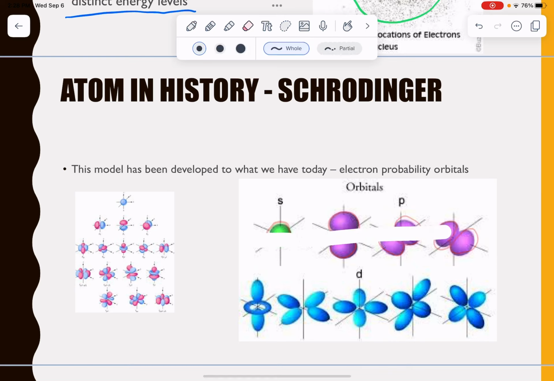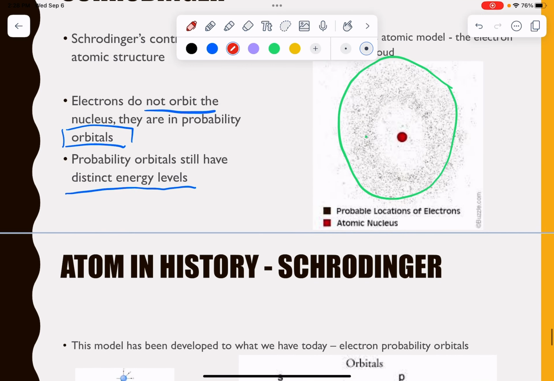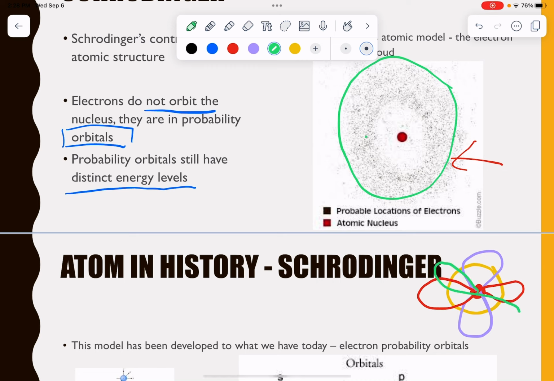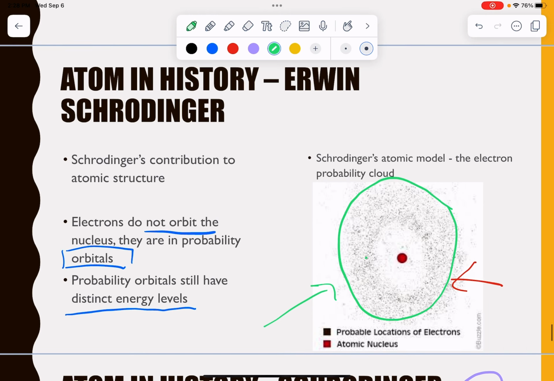So each one of these orbitals has its own energy. And the reason that we draw it more like this one up here is because if I start drawing and say, okay, here's my nucleus, the first orbital is here, that's the first energy level. Here's the next orbital, here's the next orbital, here's the next orbital, and so on. It just starts to get messy, and so we'll represent it here looking more like a cloud. But that was his big contribution, is that mathematically electrons are not orbiting, they're just existing in certain areas around the nucleus.